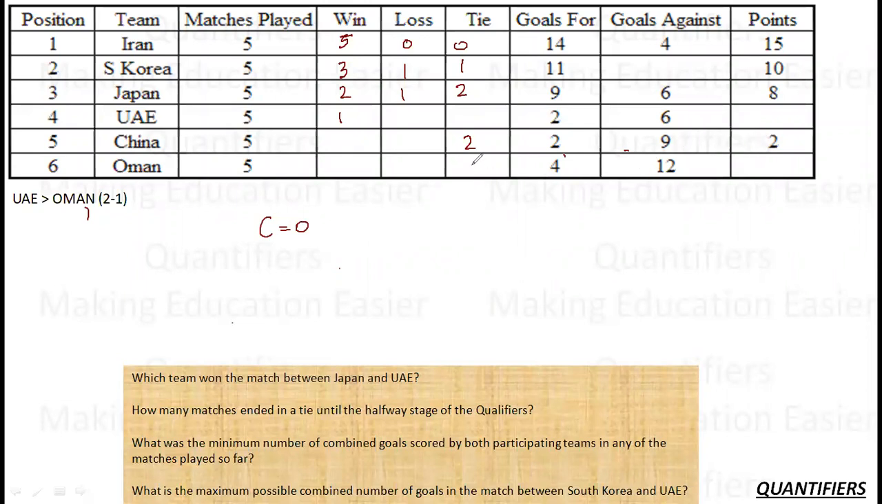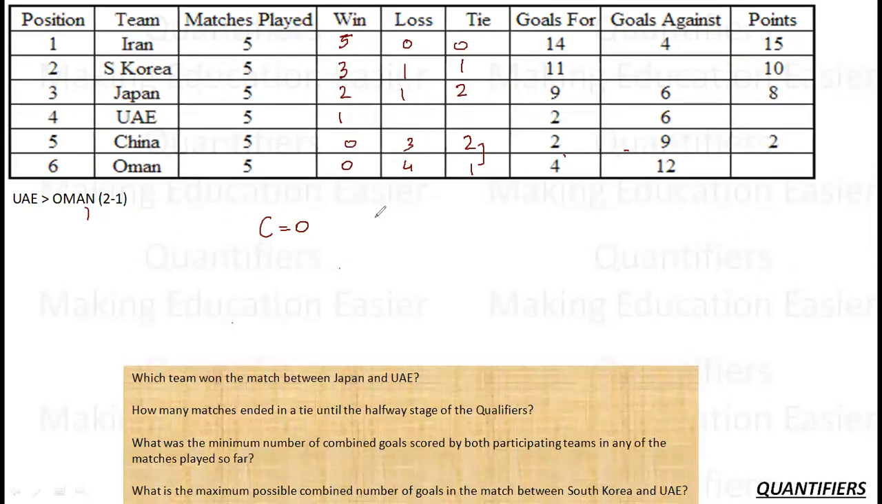Oman has only 1 point. It cannot have 2. It cannot have more than 2. So only 1 tie, which means there are 4 losses, and 0 wins. So 1 tie which came against China. This I know. Okay. Now let's talk about the only blank column, that is this. Or we can also fill this as 2. There are 2 ties, 3 losses, and 0 wins. Only thing left is this.